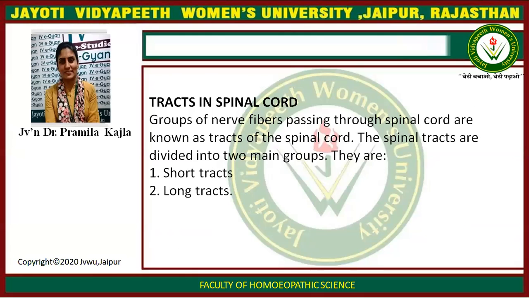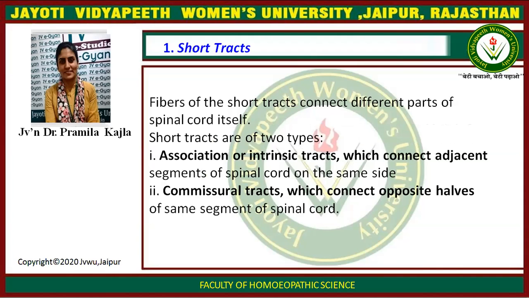Tract in spinal cord. Group of nerve fibers passing through the spinal cord are known as tract of spinal cord. The spinal tracts are divided into two main groups. They are short tract and long tract. Short tract. Fibers of short tract connect different parts of spinal cord itself. Short tracts are of two types: association or intrinsic tract, which connect adjacent segments of spinal cord on the same side, and commissural tract, which connect opposite halves of same segment of the spinal cord.